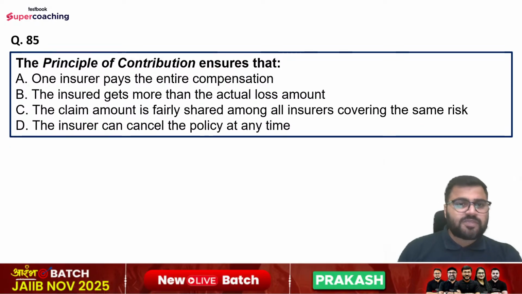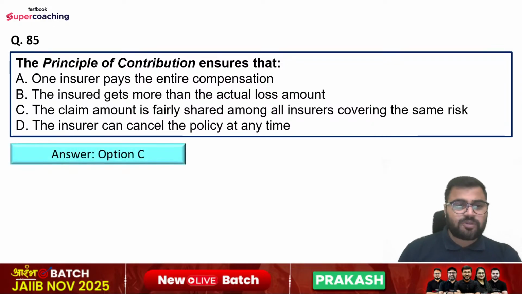Question number 85 is, the principle of contribution ensures that one insurer pays the entire compensation. The insured gets more than actual loss amount. The claim amount is fairly shared among all insurers covering the same risk, and the insurer can cancel the policy at any time. So right answer is option number C.